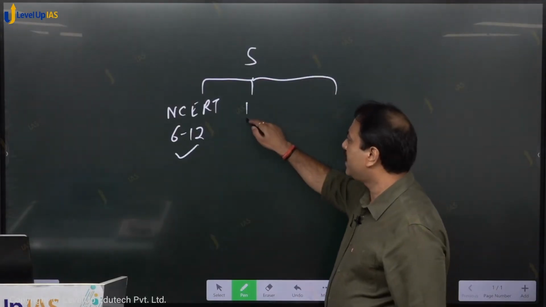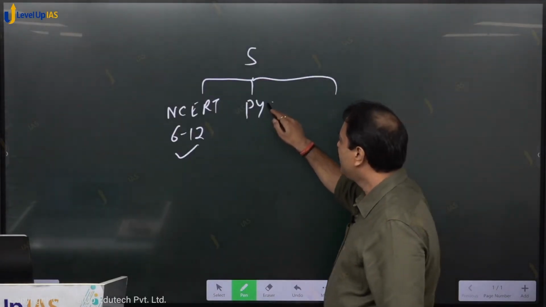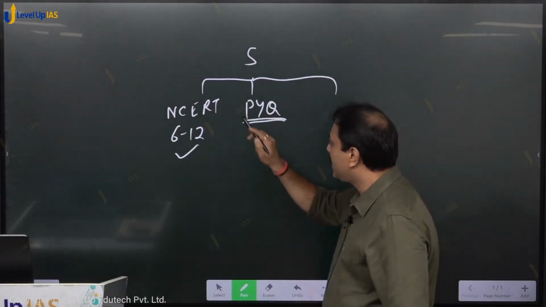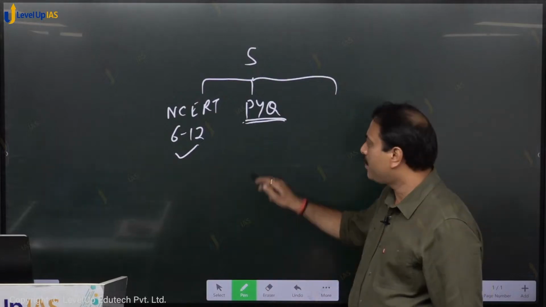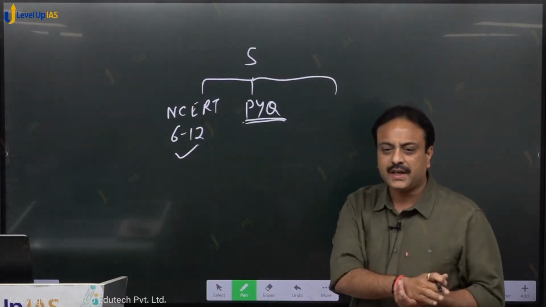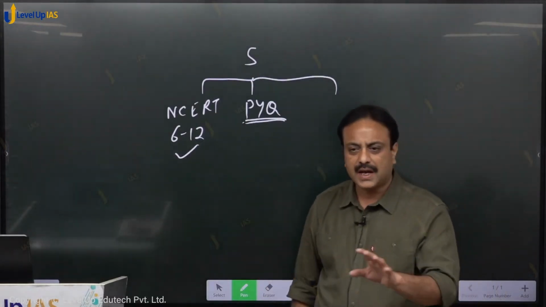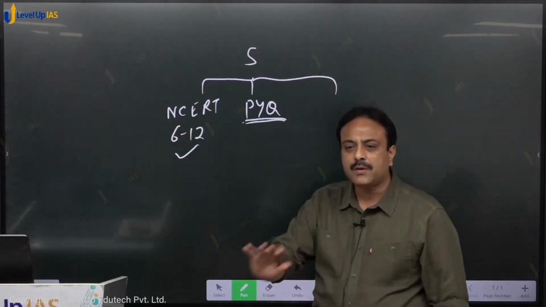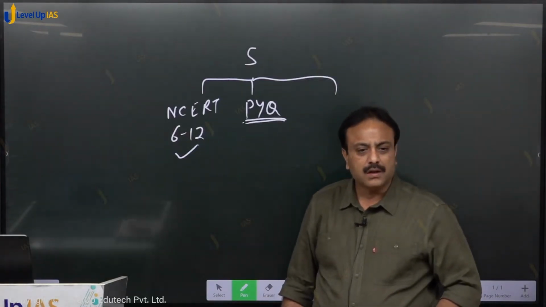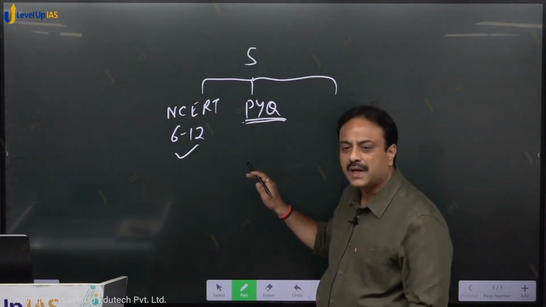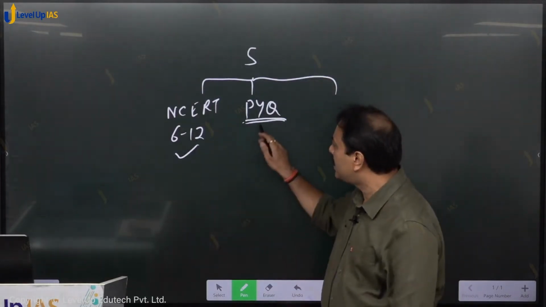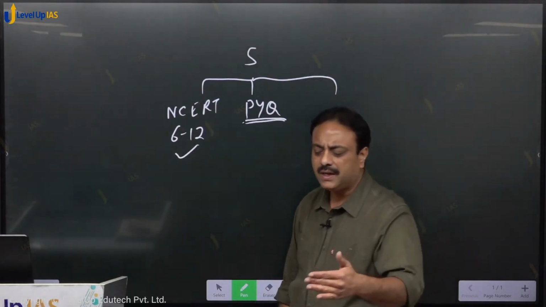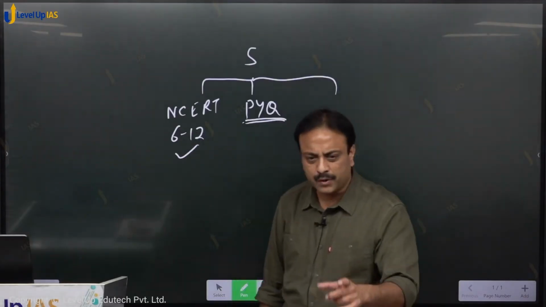The second set of questions is, this is generally not in the trend, that all the PYQs have been segregated for the last 15 years and they will be taken at one go. Some of the PYQs you have covered in your PMP classes, right? So in prelim PMP classes you have covered a few of the PYQs; the remaining PYQs of the last 15 years will be covered, not more than that.